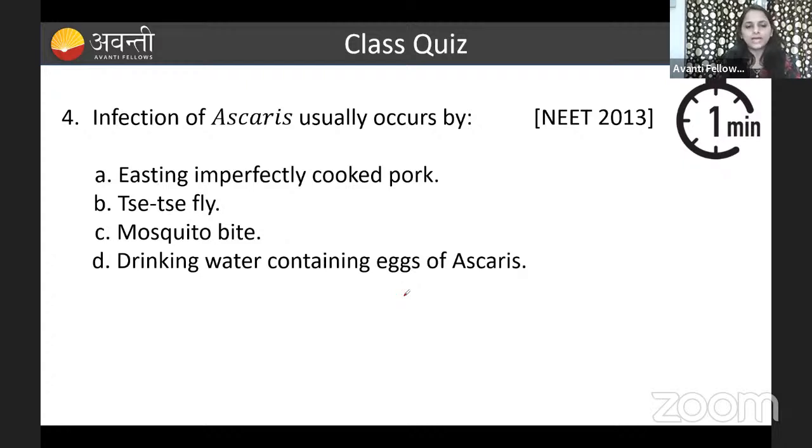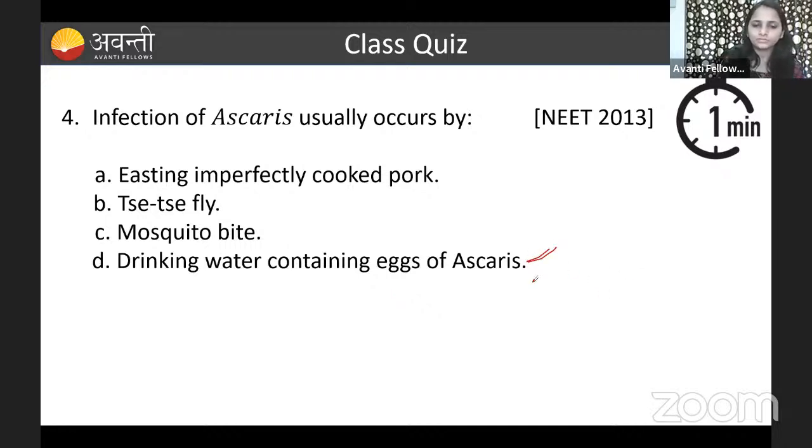Fine. So let us go to the answer, guys. You all know that Ascaris lumbricoides is transmitted through food and soil. If the food and the water are contaminated with the eggs of Ascaris, it is going to be transmitted by the contaminated food and the water, right? So that is the reason option D is the correct answer.